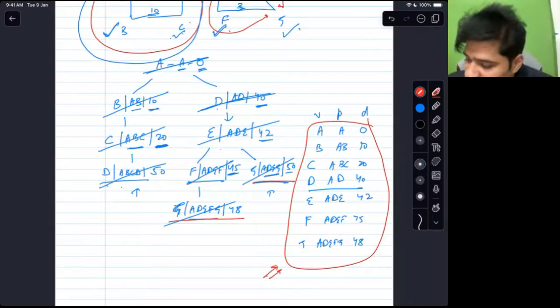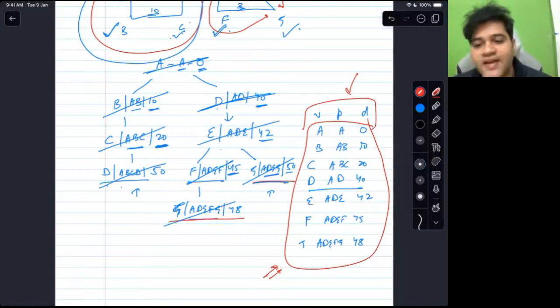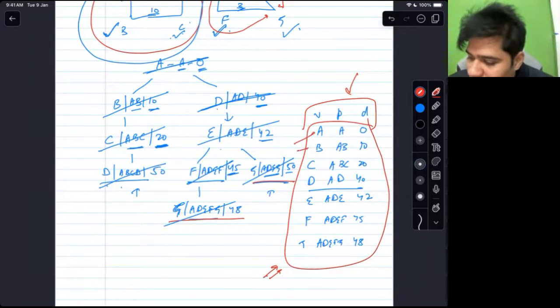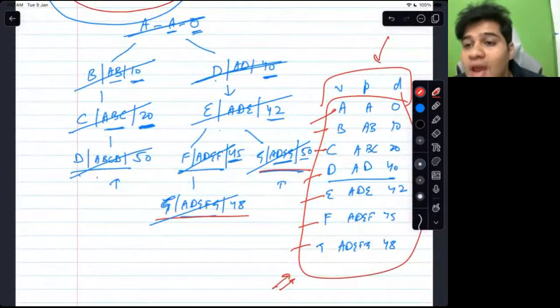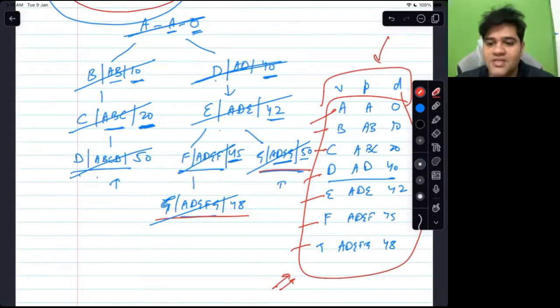Kunal, this is the final answer. This table is the final answer, beta. Now we know from A, these are the shortest paths to each of the vertices. Okay? Root is not the answer. So, root to every vertex is the answer. The table is the answer, basically.